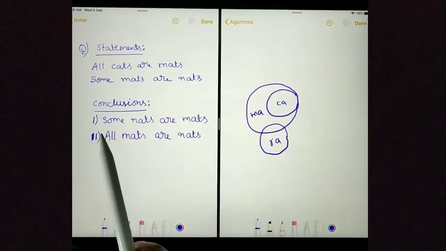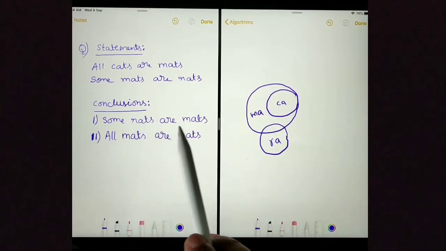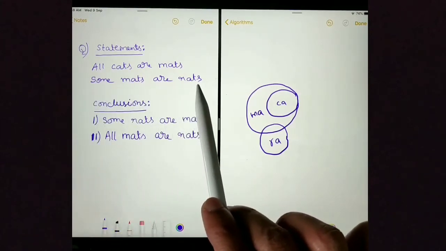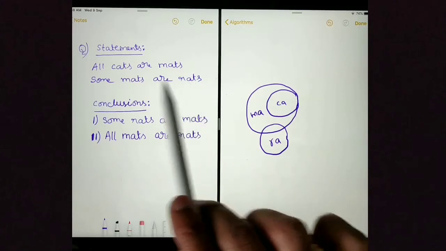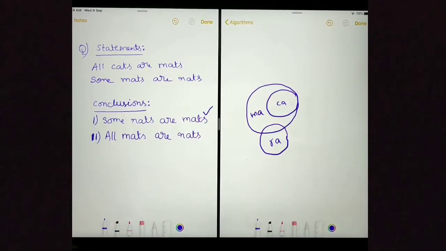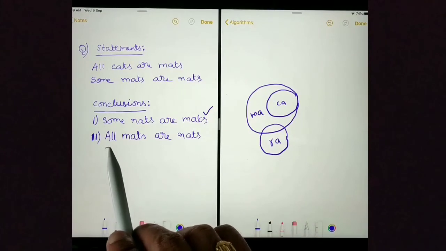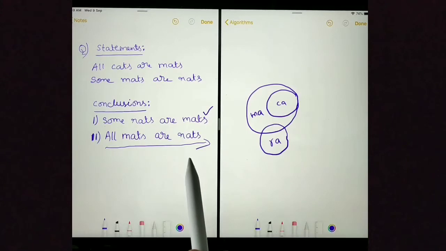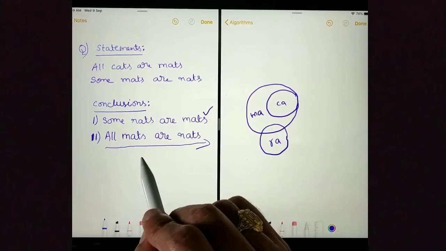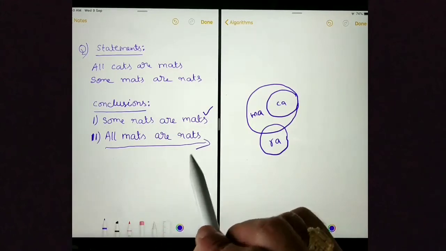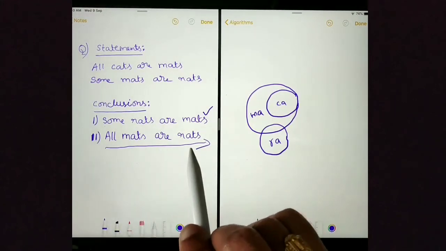Let's move on to conclusions. First conclusion is some rats are mats. If the statement says some mats are rats, we know that we can say some rats are mats. First conclusion is true. We don't need to see Venn diagram for that. And next conclusion is all mats are rats. This is a definite statement. We need to disprove this conclusion. To disprove this conclusion, if we prove some mats are not rats, then we cannot say all mats are rats.